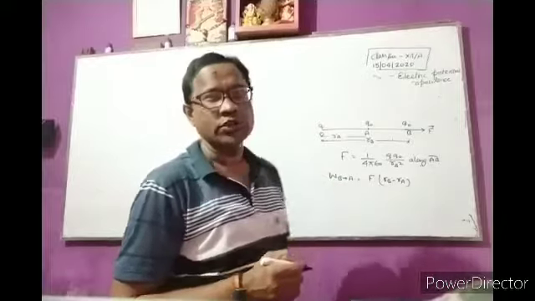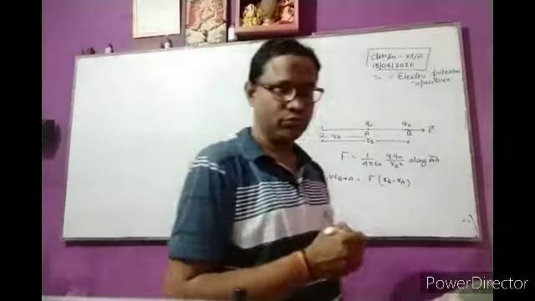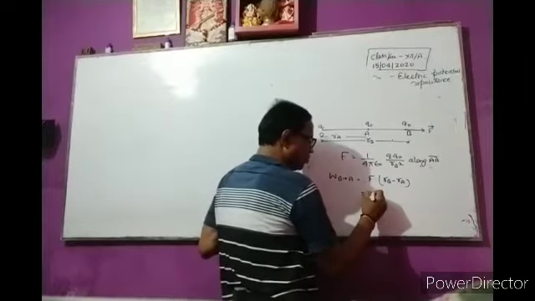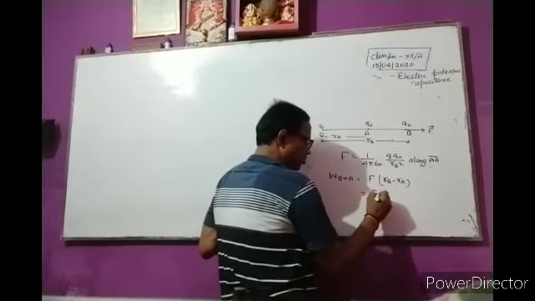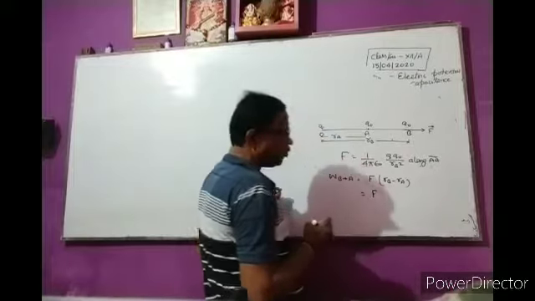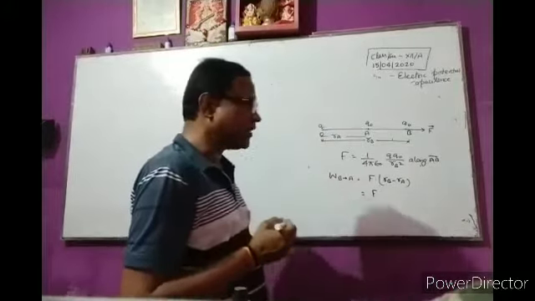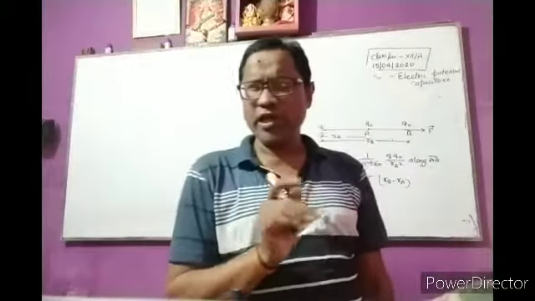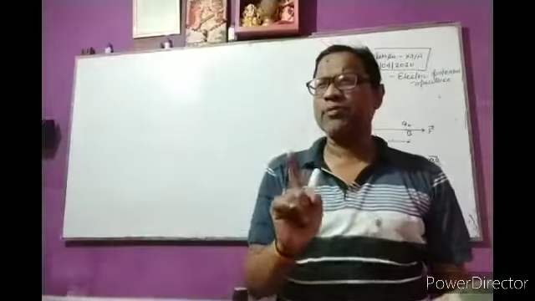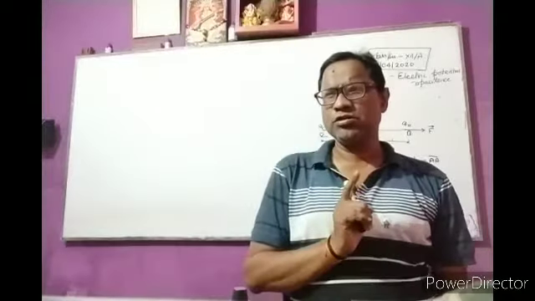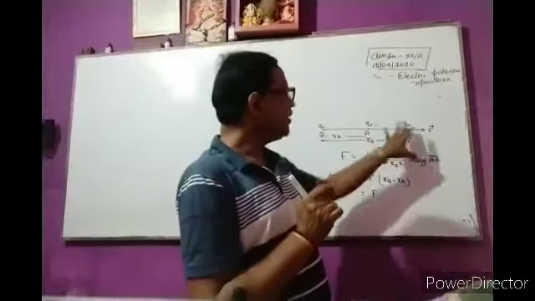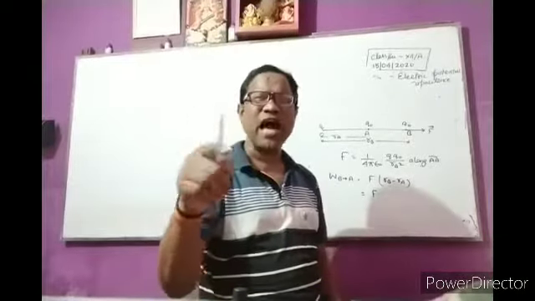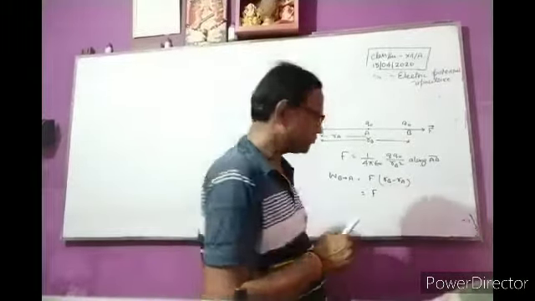But what is force? F is equal to 1 by 4 pi epsilon naught Q Q naught by RB square. Now RB minus RA represents the displacement of the test charge from B to A. So we can write RB minus RA is equal to dr. Clear?